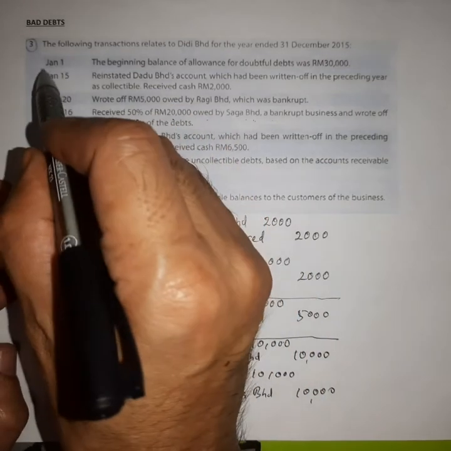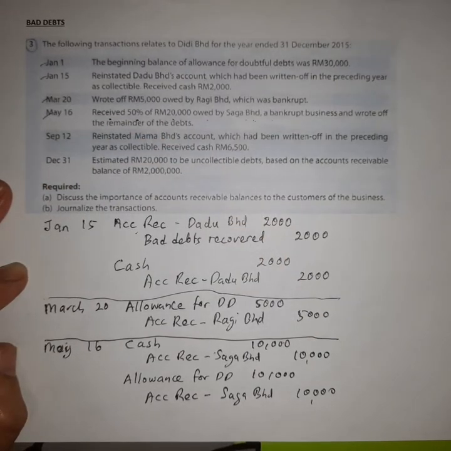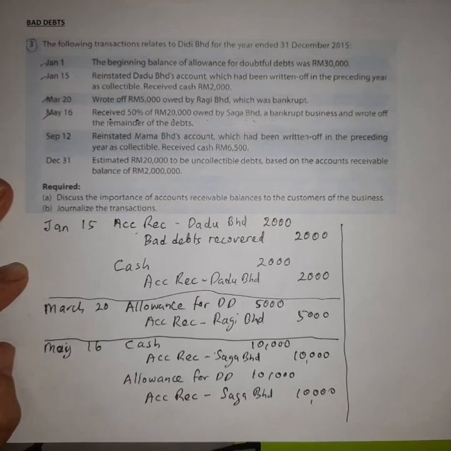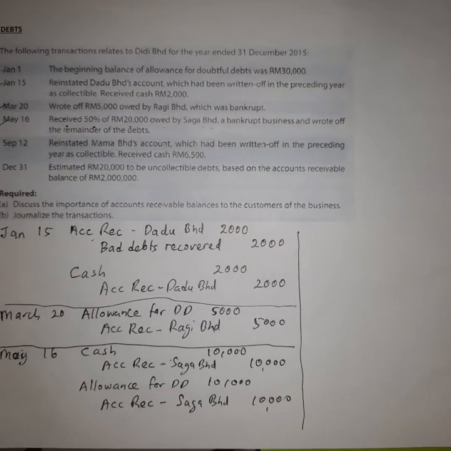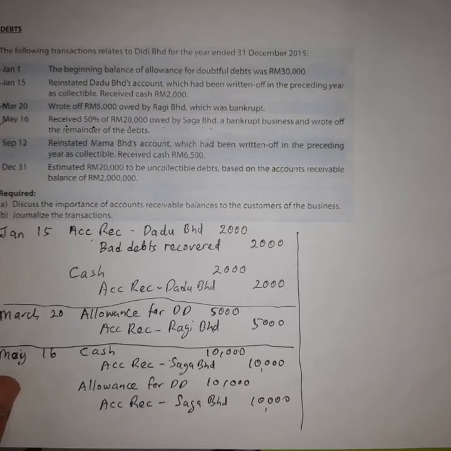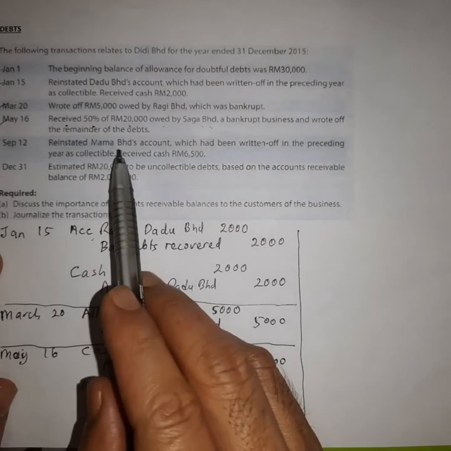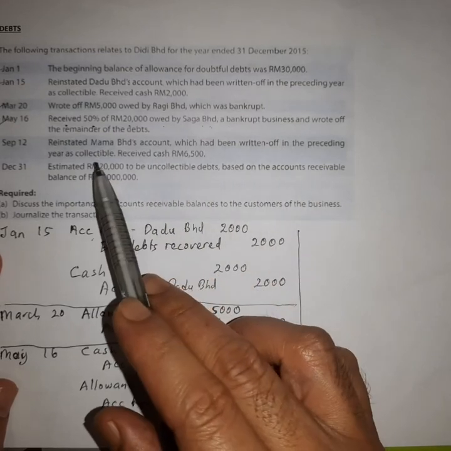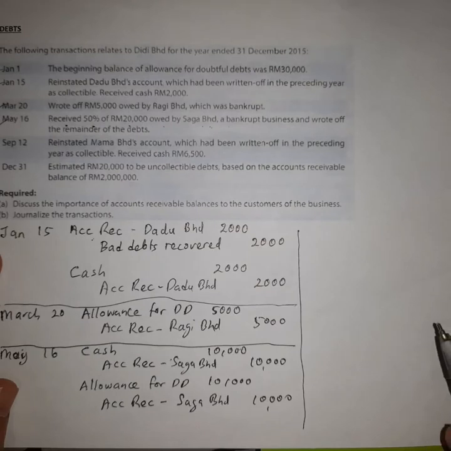So you have done this one, this one, this one, this one. Okay, now there is another transaction on the 12th of September. The company reinstated Mama Berhad account, which had been written off in the preceding year as uncollectible. Received cash 6,500. So remember how to do the reinstatement.